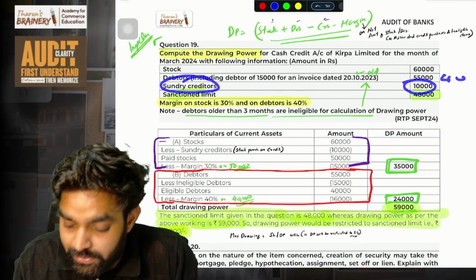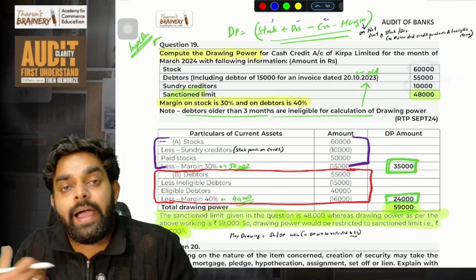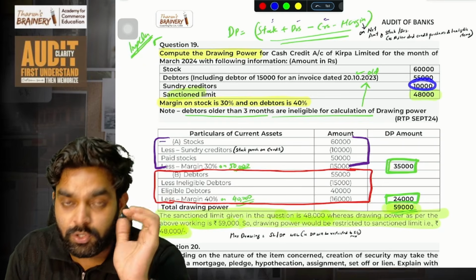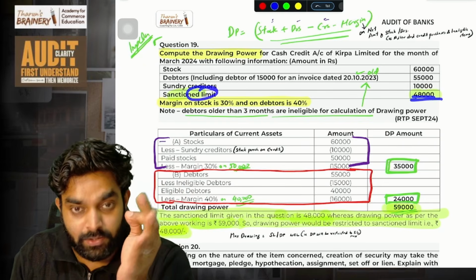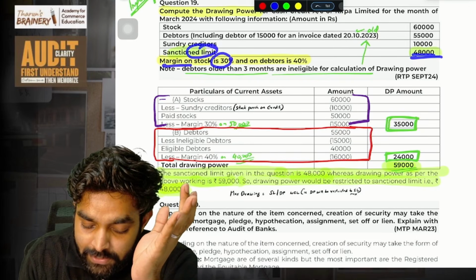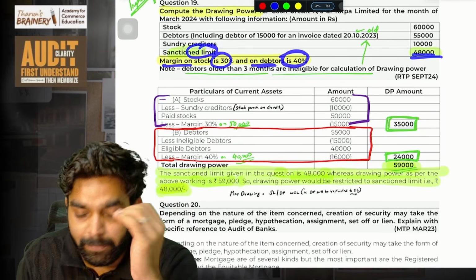Sundry creditors 10,000. Of this 60,000 stock, we have bought almost 10,000 rupees worth on credit. So this we will reduce. Sanctioned limit is 48,000. Wait. Margin on stock is 30% and on the debtors they are keeping a margin of 40%.